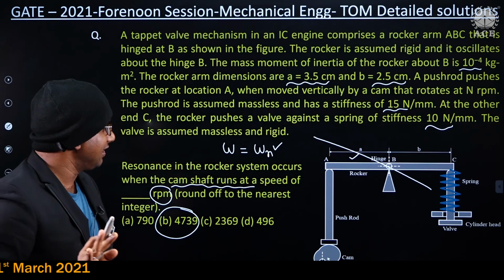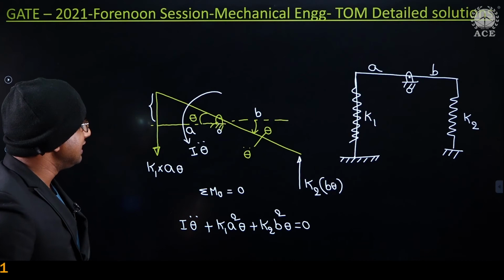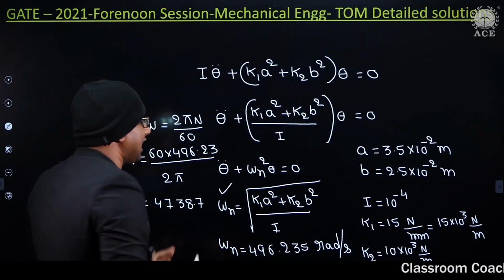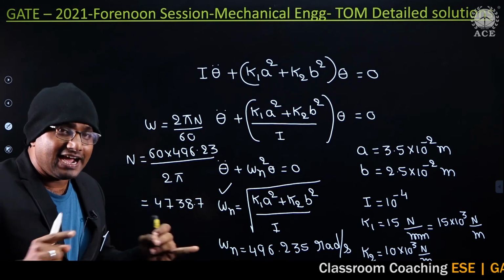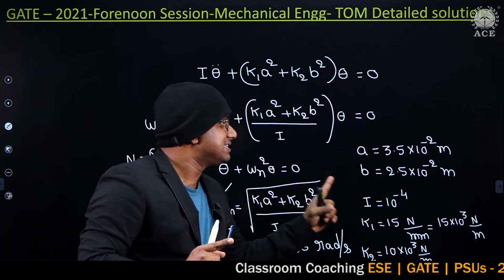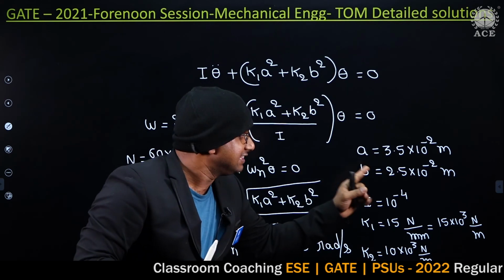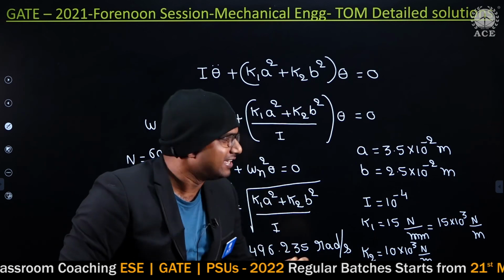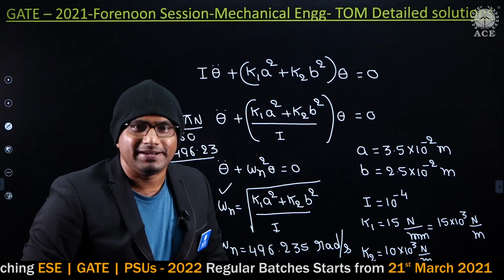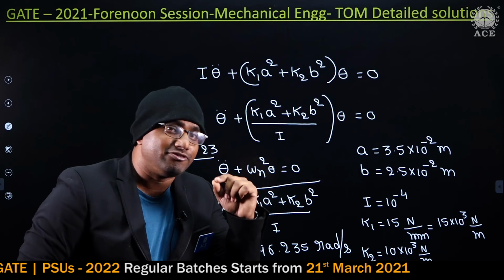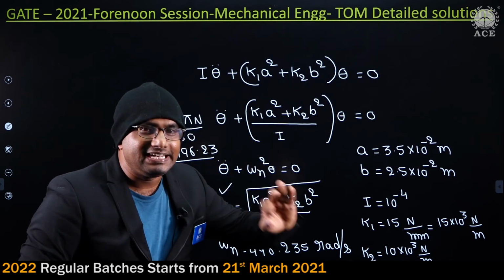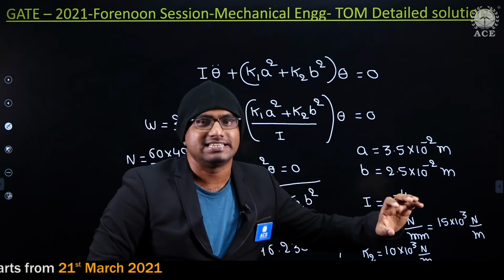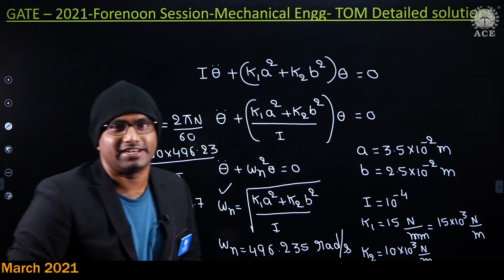Hope this is clear for you guys. So pretty much simple. Only thing is you need to find out the natural frequency first. If you can get this value, it's very easy. And second thing is don't commit a mistake in making the units in a single form actually guys. Just to confuse you only, they given A and B in terms of centimeters. Observe carefully guys how carefully they are giving the units. So maintain all the units in a single format, whether it is mm or meter, please maintain the same thing. You will get the corresponding answer actually guys.